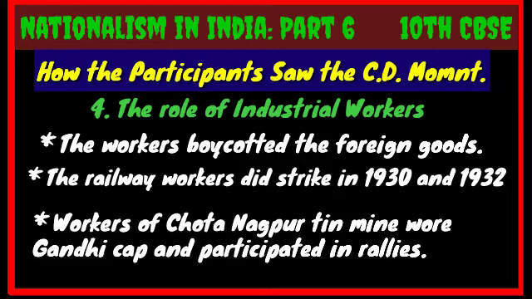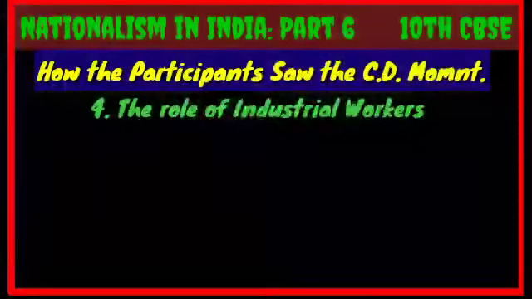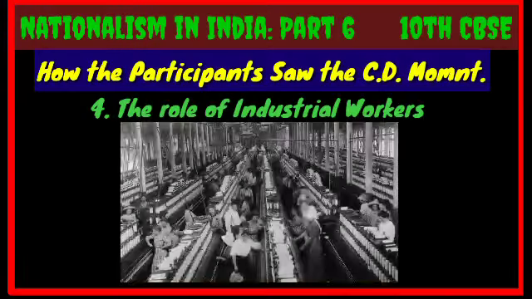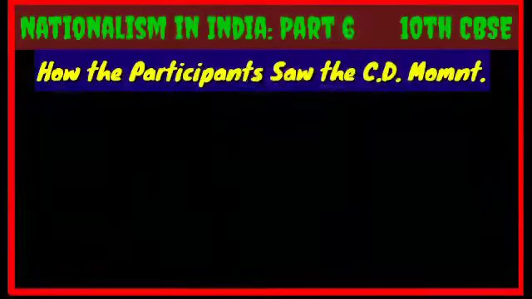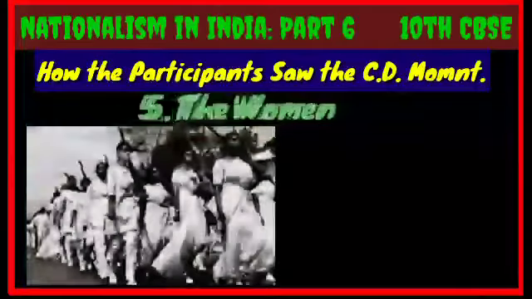But Congress was reluctant to include workers' demand as a part of its program of struggle. So just understand that as far as the industrial workers are considered, they did not participate so largely in civil disobedience movement due to the attitude of Indian National Congress, but only in the Chota Nagpur region they very largely participated. And the last group that we are going to analyze the role in civil disobedience movement is women.